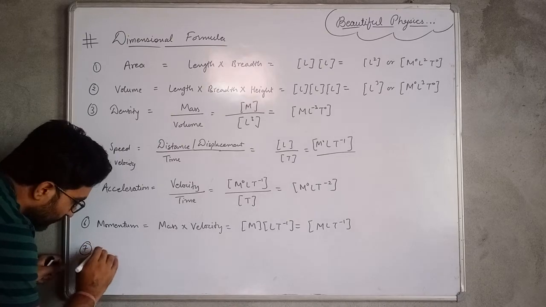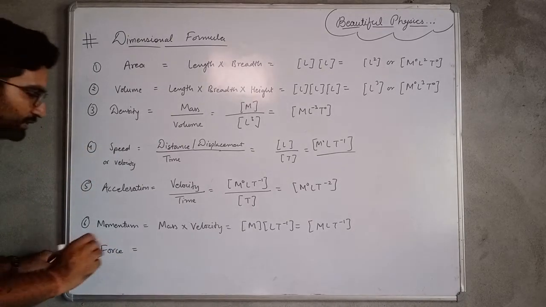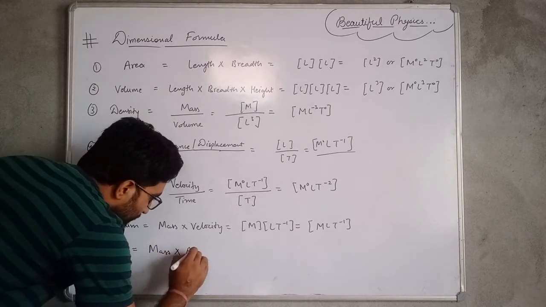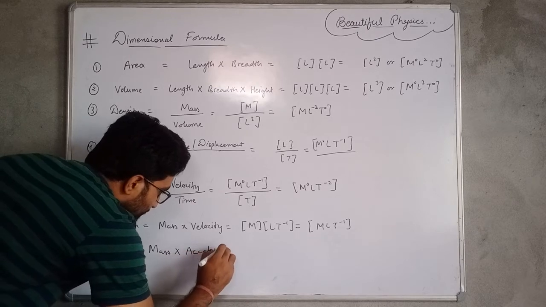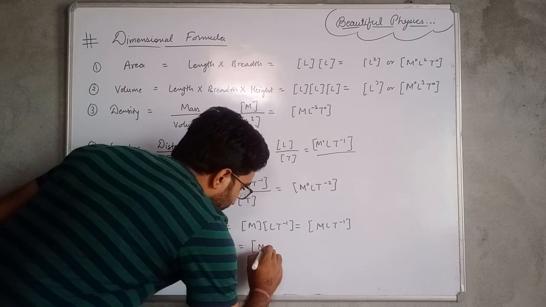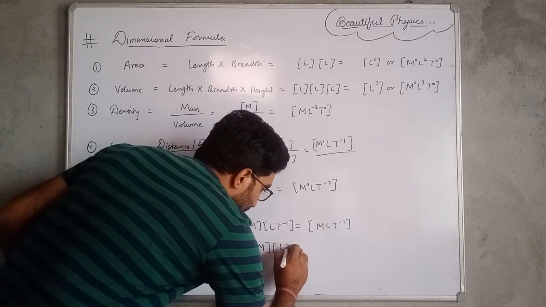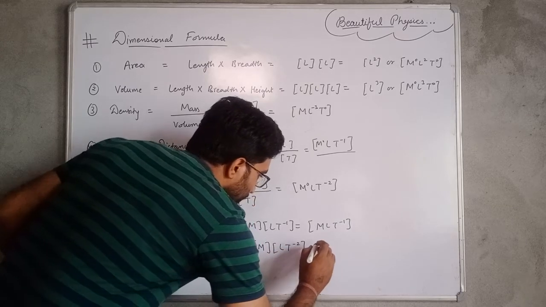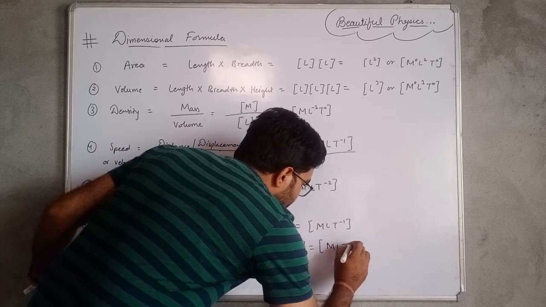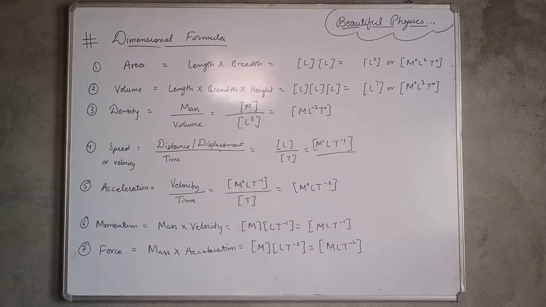Okay. Next one is the dimensional formula for force. We know that force is equal to mass into acceleration. The dimensional formula for mass is again M, and for acceleration it is L T minus 2. So the dimensional formula for the force will be M L T minus 2.